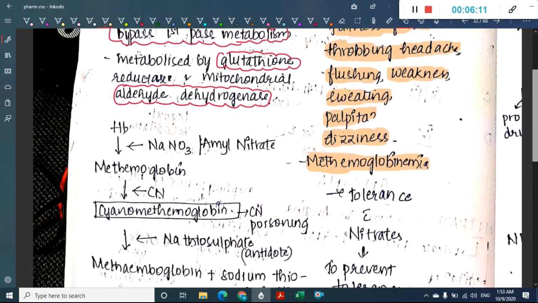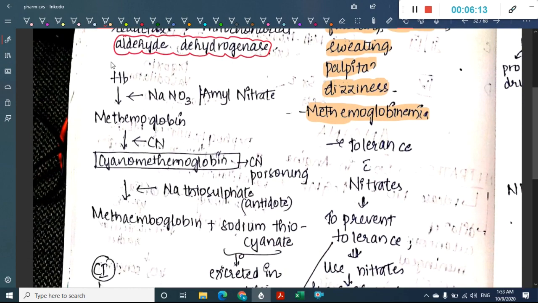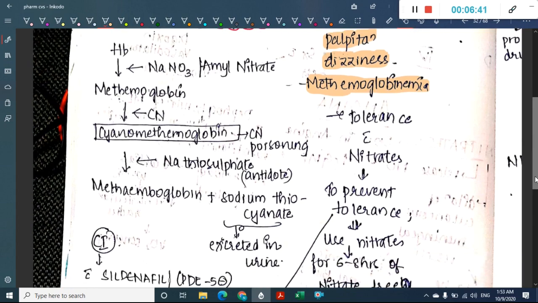How does the methemoglobinemia occur? This is the pathway. Hemoglobin will combine with sodium nitrate or amyl nitrate, and this will form methemoglobin. This methemoglobin combines with cyanide and it forms cyan methemoglobin. This cyan methemoglobin is involved in cyanide poisoning. Okay, now this cyan methemoglobin combines with thiosulfate, sodium thiosulfate, which is an antidote, and it forms methemoglobin plus sodium thiocyanate. This sodium thiocyanate is excreted in urine.